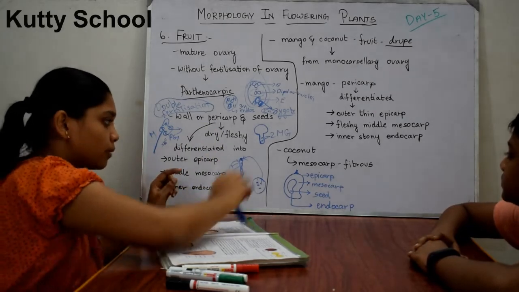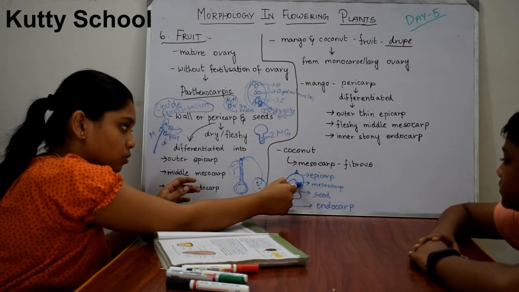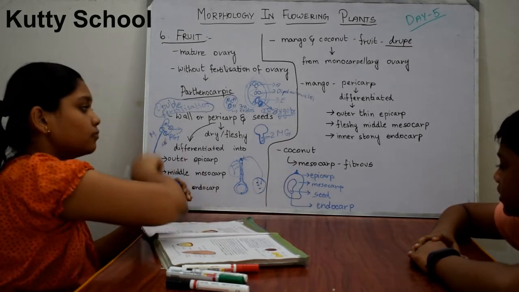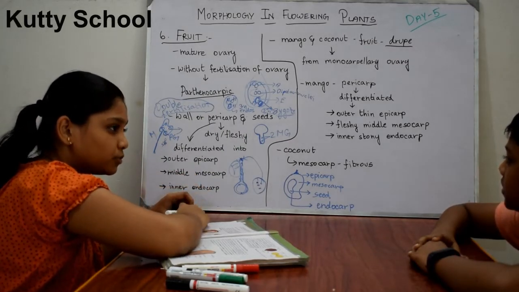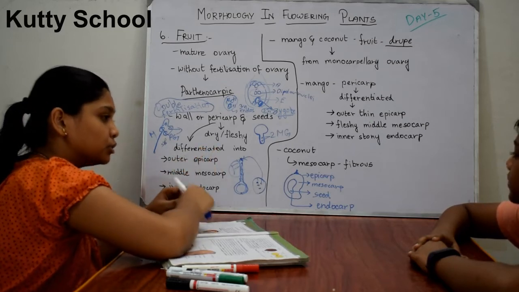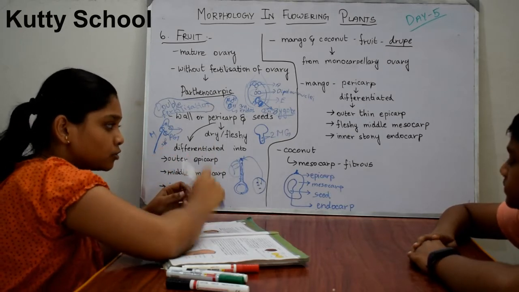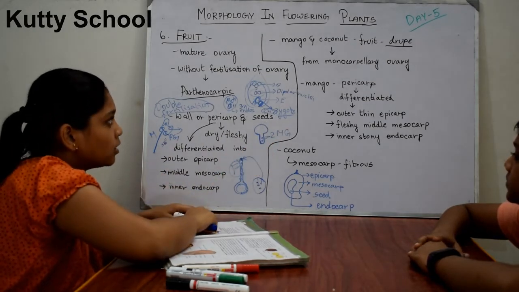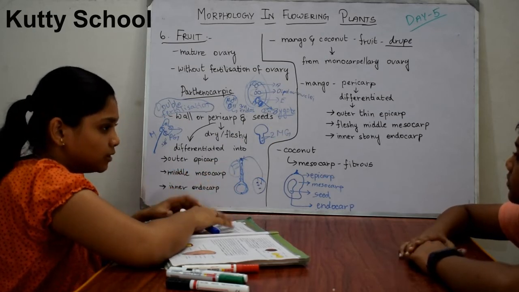So now we saw about mangoes. Imagine this is a mango: epicarp, mesocarp, seed, and this one is known as the endocarp, the covering. When you come to coconut, the mesocarp of coconut is fibrous. Mesocarp is the middle layer of your coconut. It is fibrous, which you cut through to get to the inner endocarp. So it is a fibrous structure, whereas here the mesocarp is fleshy. These are the examples we are seeing to understand what epicarp and mesocarp are.